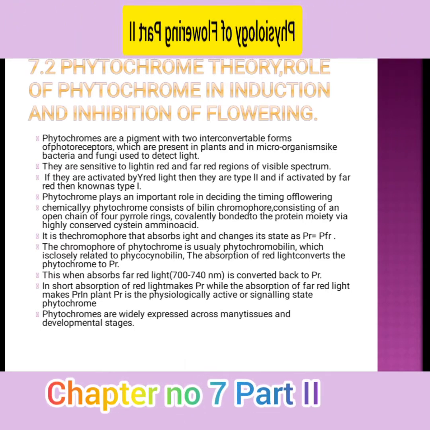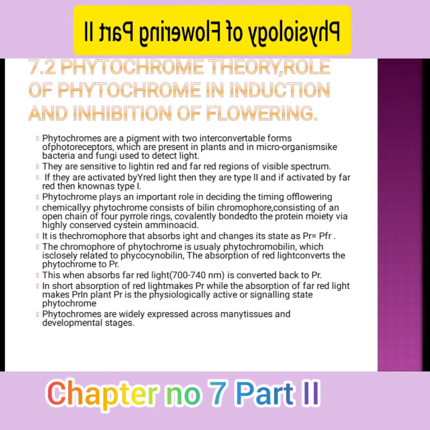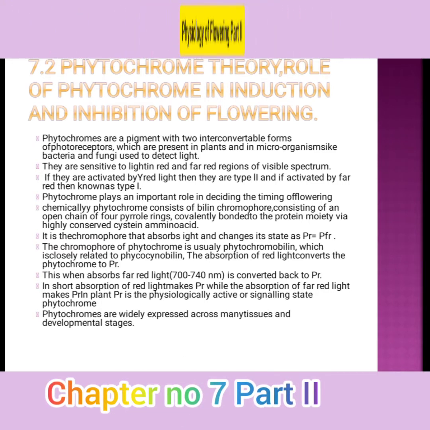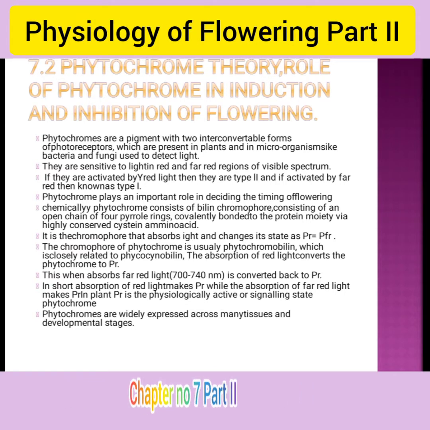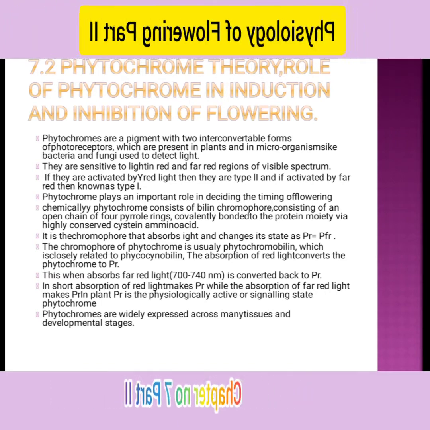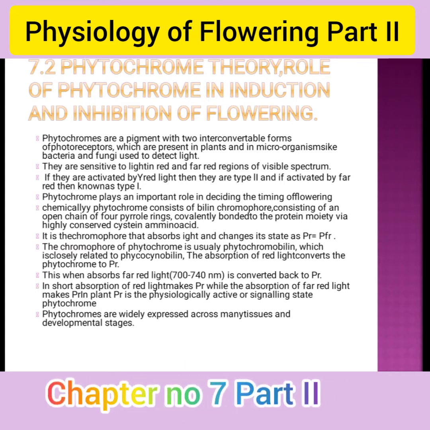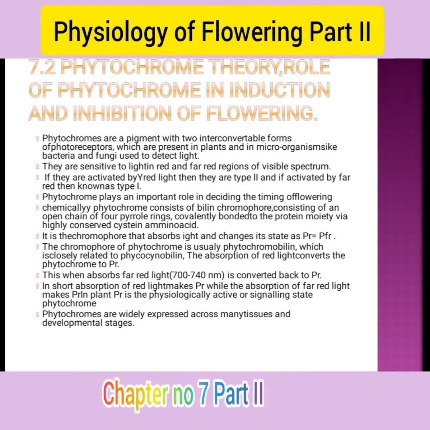Let's see. Phytochromes are pigments with two interconvertible forms of photoreceptor, present in plants and in microorganisms like bacteria and fungi, that detect light. They are sensitive to light in the red and far red region of the visible spectrum.